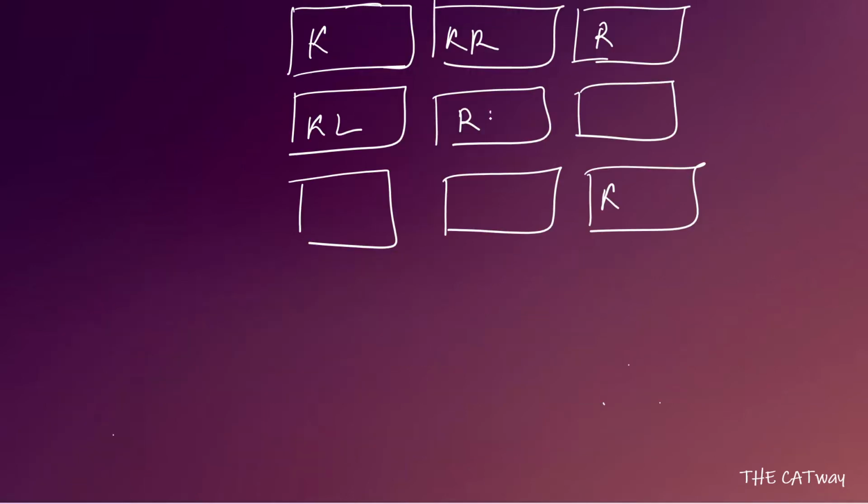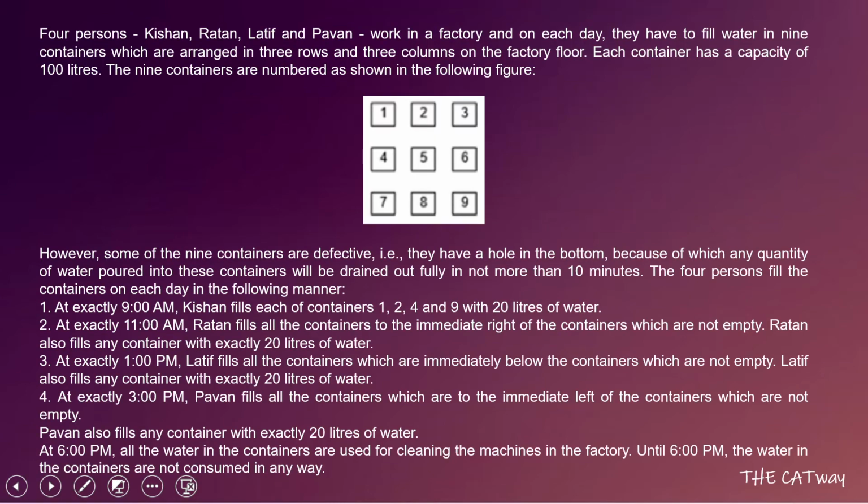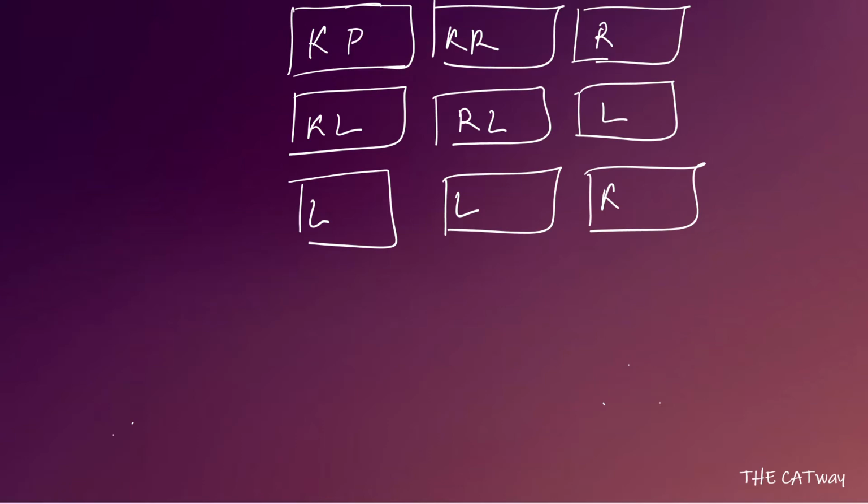So Latif, Latif and Latif, also Latif and Latif. Then we have Pawan who is going to fill immediate left. So that is Pawan, Pawan, Pawan, here also Pawan and Pawan. So these are going to be filled. Now we have everything with us: who is going to fill which all containers if none of them is defective. If none of them are defective, then this is going to be the case.